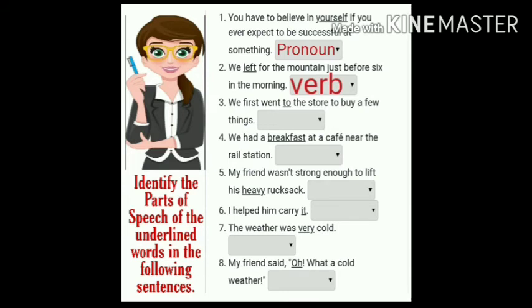Third one. We first went to the store to buy a few things. The word to has been underlined. Who can answer? To is a preposition. Very good. The word to indicates the position or location. We had a breakfast at a cafe near the railway station. So what is breakfast? Breakfast is noun.